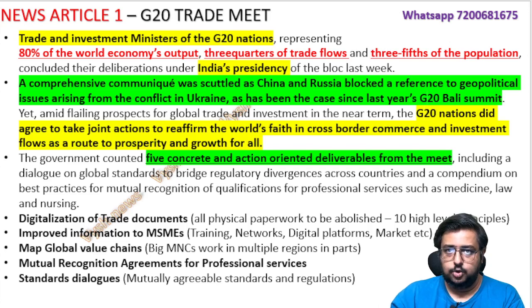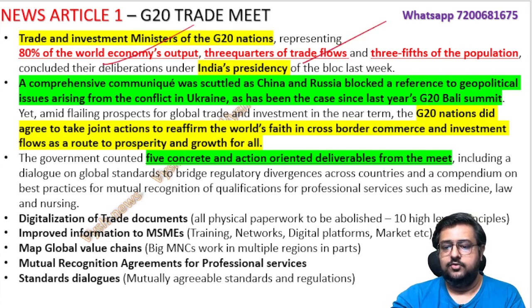Now the main meeting is going to happen next week. Before that, the final meeting of the trade ministers, under India's presidency. I told you it's 80% of the world economy, three quarters of the trade, and around 60% of the population. All these people meet, and then in that one problem happened.